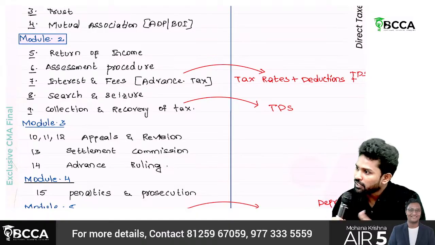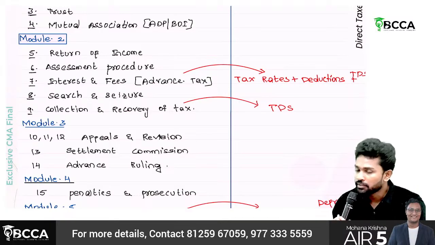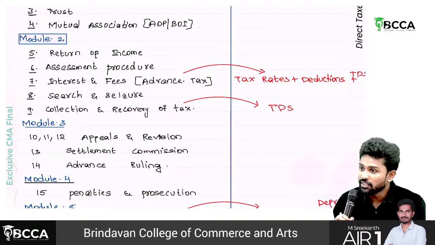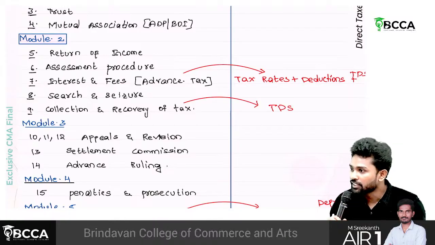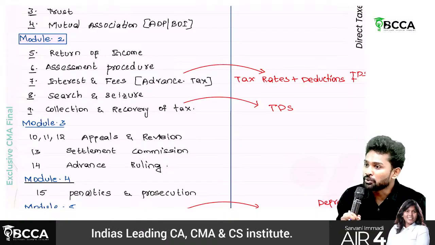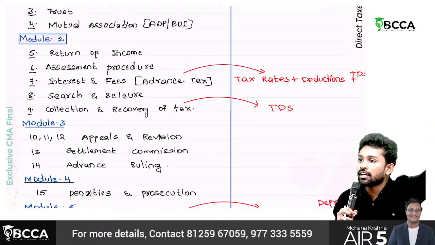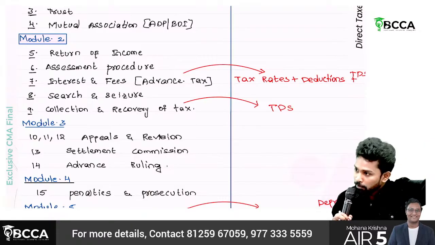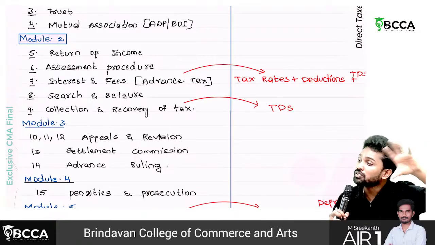If you accept now, then there is no problem. You'll pay tax. But you are not accepting. You are arguing with me, saying whatever you did is only correct. Then where could we go, how can this issue be settled? So there is an appeals process, there will be appellate authorities, tribunals. So there is a process of appeals.